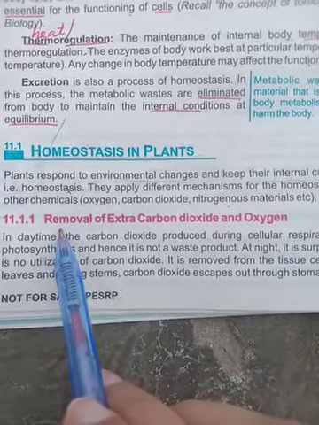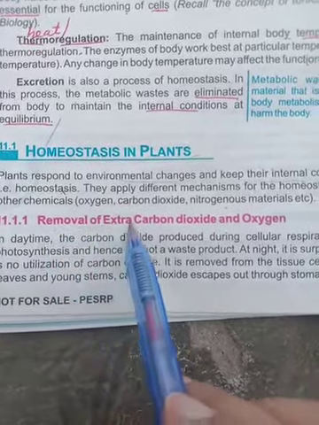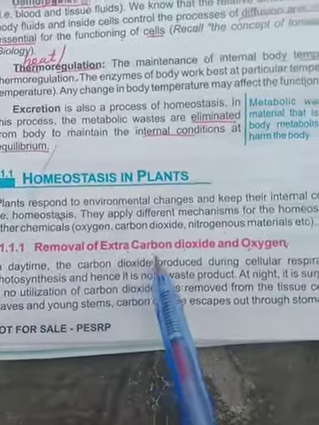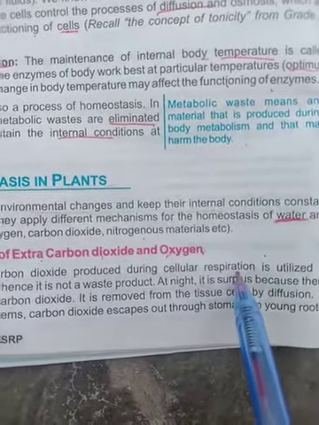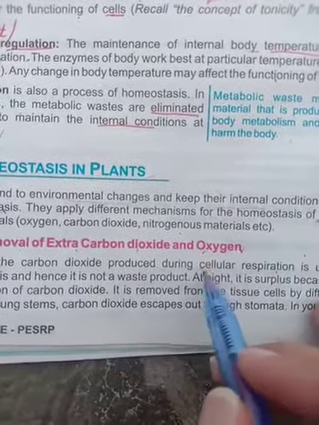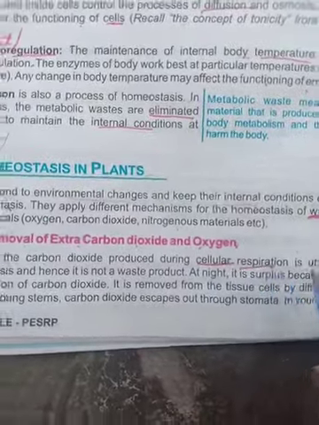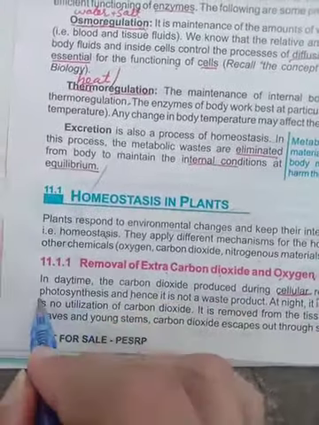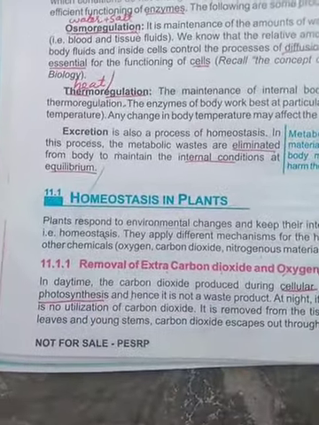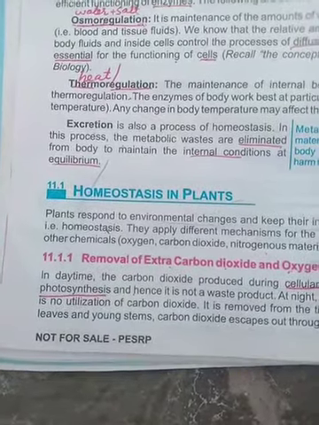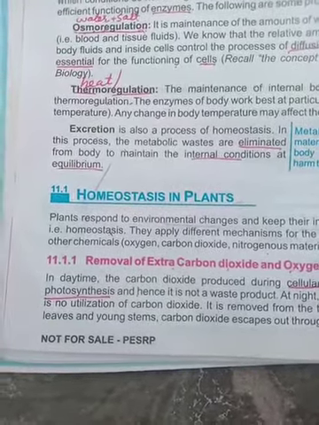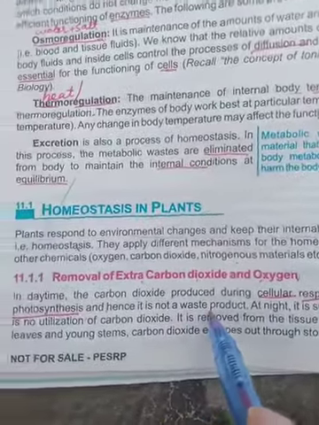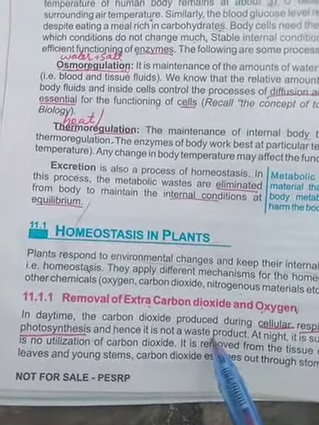First is about carbon dioxide and oxygen. How to remove extra carbon dioxide and oxygen from plants. They are telling that in daytime, carbon dioxide produced during cellular respiration is used in photosynthesis. What is photosynthesis? Photosynthesis is the process which provides food and energy to all life forms on earth, and hence it is not a waste product, and the products formed as a result of photosynthesis are very effective.